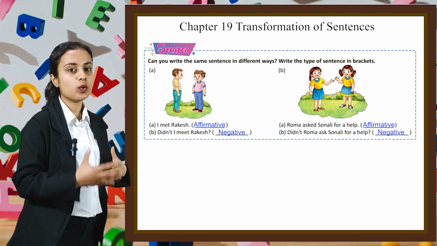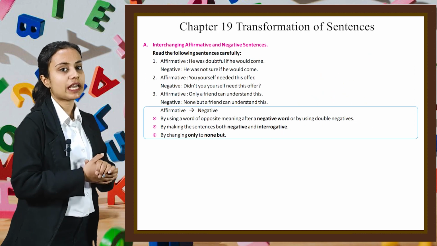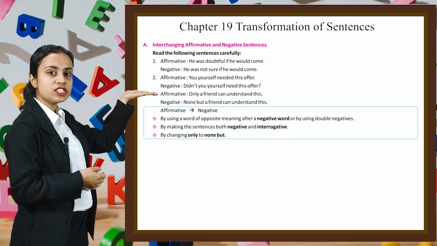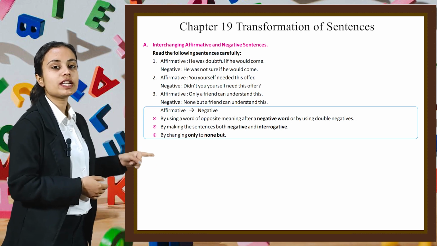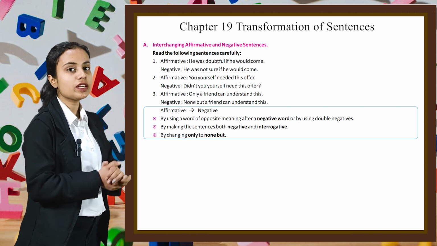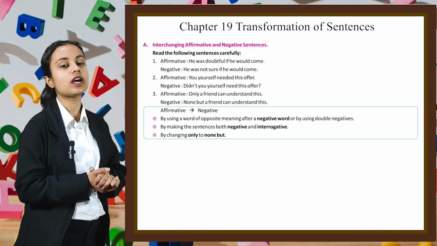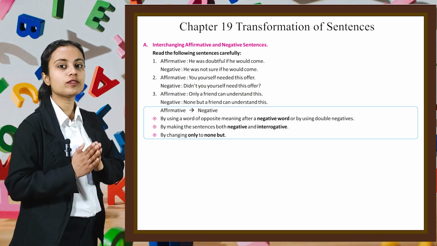Now, let's study more about the types of sentences. So, we'll start with part A, which is interchanging affirmative and negative sentences. Read the following sentences carefully. The first one is affirmative. He was doubtful if he would come. A negative sentence would be he was not sure if he would come.